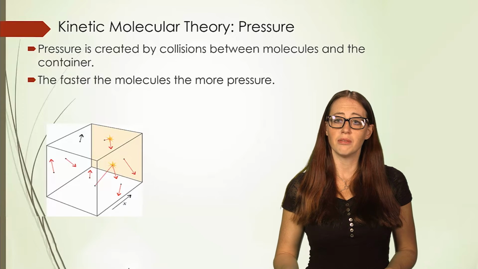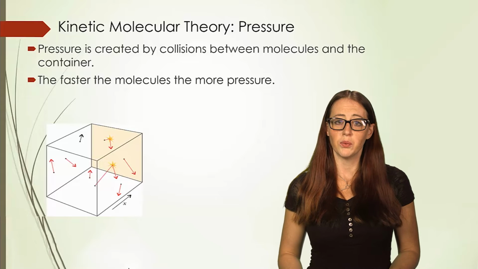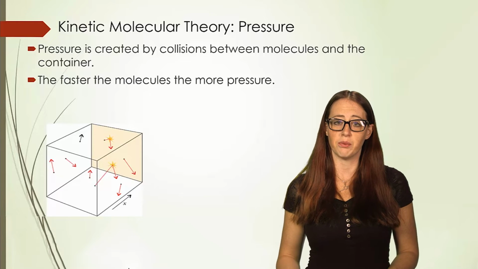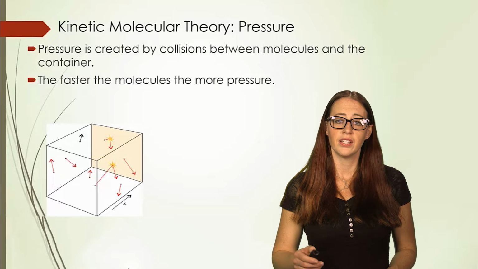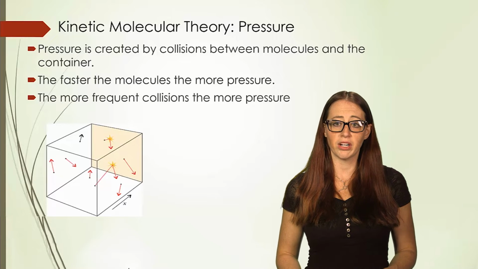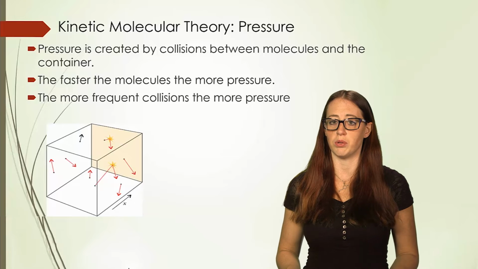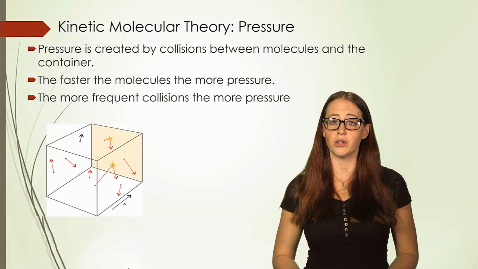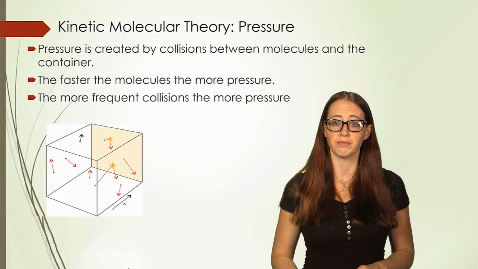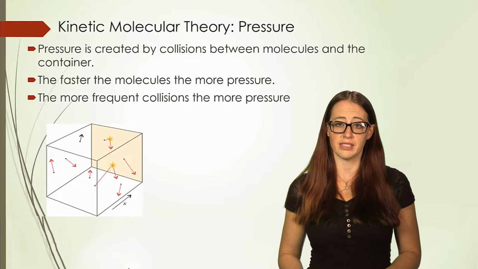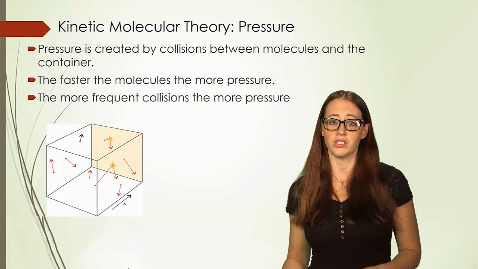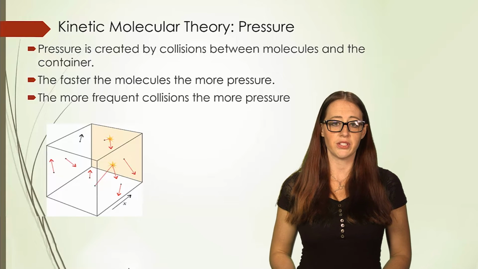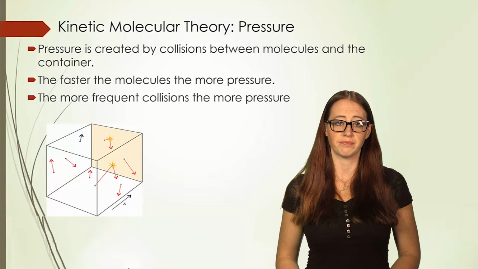So if we want more total force on the walls, we can do this in two ways. First, we can get each molecule to hit with more force. The second way is if we aren't having each individual molecule hit with more force, we can simply put more molecules in the container so the overall force on the walls will be greater. That way, even if the force isn't higher, there are more hitting the walls, and so the total amount of force goes up. Let's talk about how each of these relate to the ideal gas law.